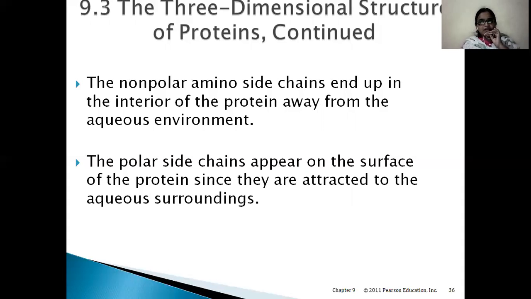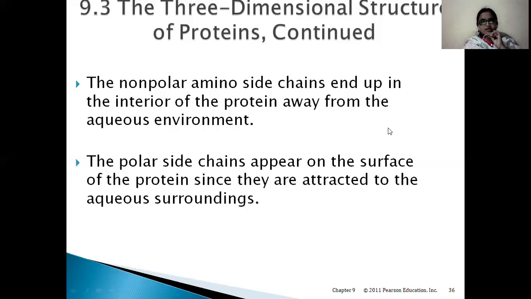So to be present in that aqueous environment, protein will fold in such a way that hydrophobic R groups will be packed inside the protein, whereas hydrophilic or polar side chains will be on the outer side of the protein so that it can interact with the aqueous environment as they are polar in nature.